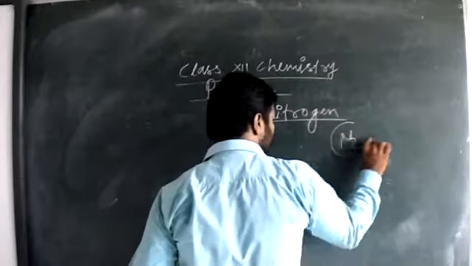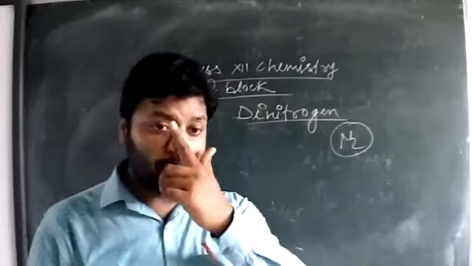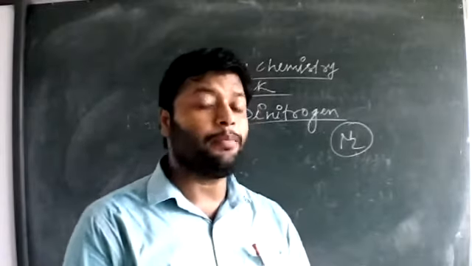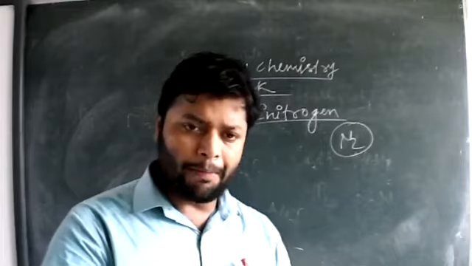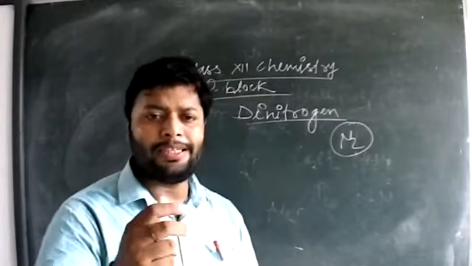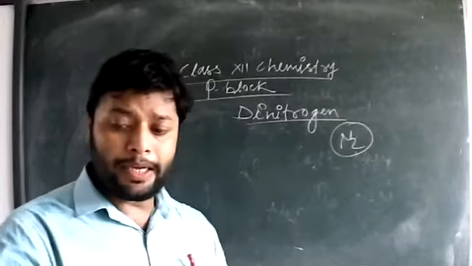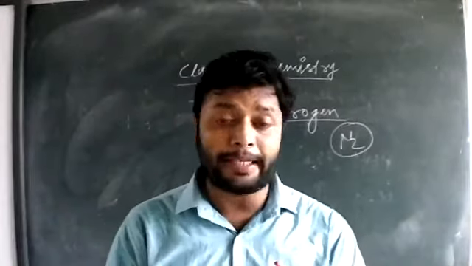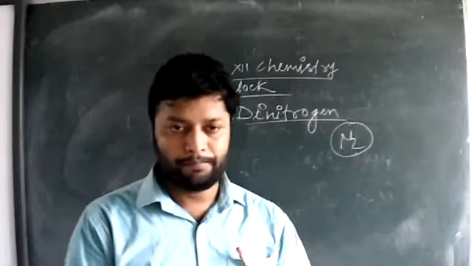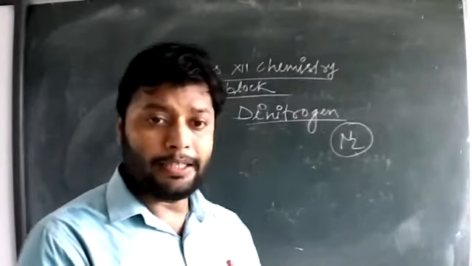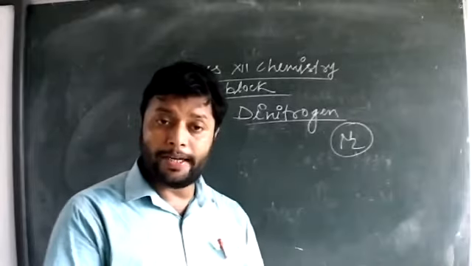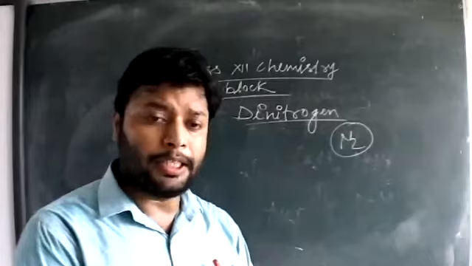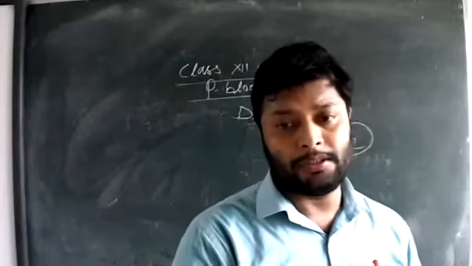Nitrogen gas is actually inert at room temperature because of very high bond enthalpy, which is 941.4 kilojoule per mole. So at room temperature it is very less reactive, almost inert. But as we increase the temperature, the reactivity increases sharply and it reacts with the different gaseous molecules present in the air and forms different molecules. It also reacts with metals to form metallic nitrides. But let us study how we can prepare dinitrogen.